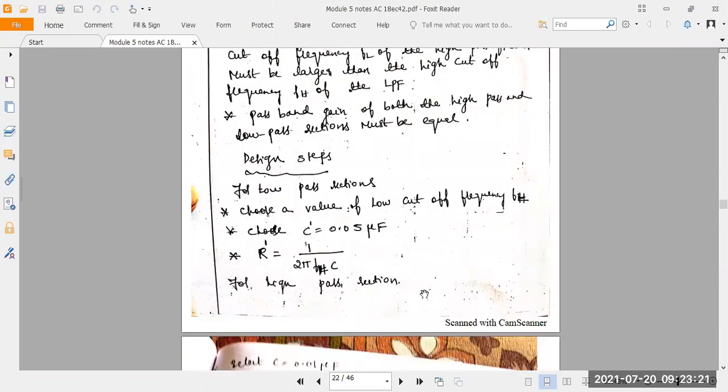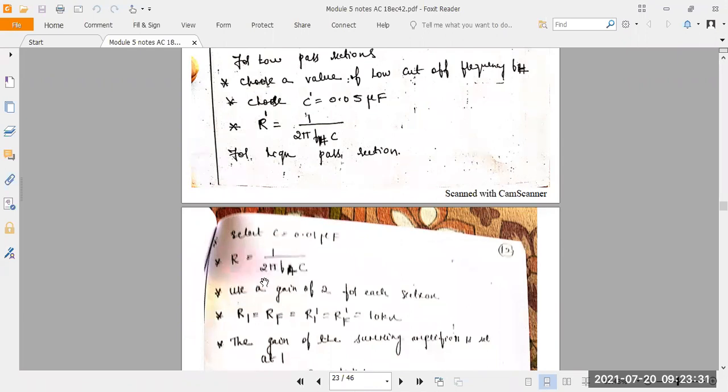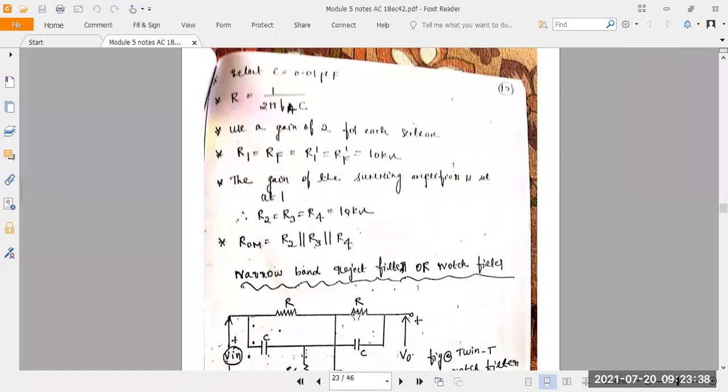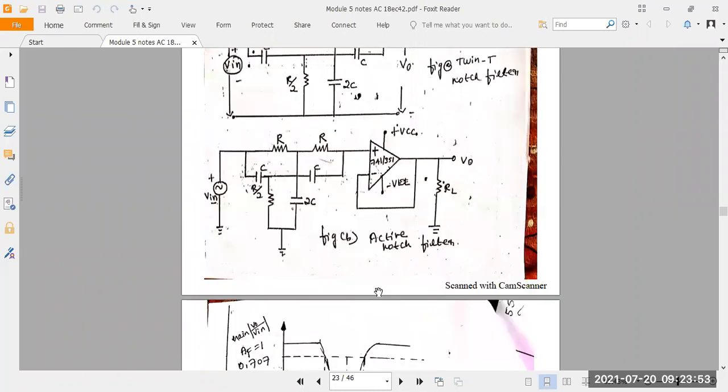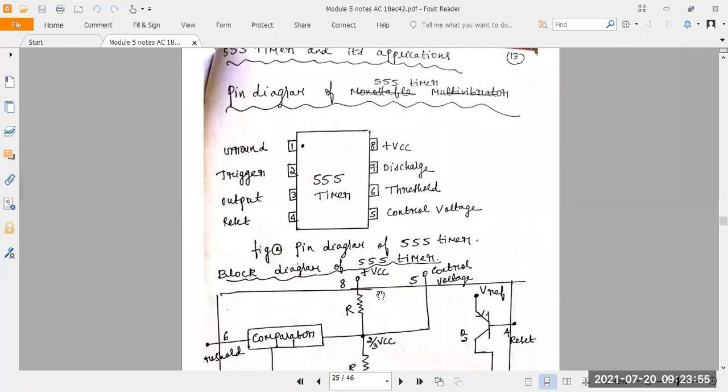So what are the design steps here? Choose the lower cutoff frequency FH, choose 0.05 microfarad, then the R value is 1 by 2 pi FHC. R1 is equal to RF, that should be equal to R1 dash into RF dash into 10 kilo ohm. And then RM is equal to R2 should be parallel with R3, R3 should be parallel with R4. Like that you take. Understood? I'll complete this one today.